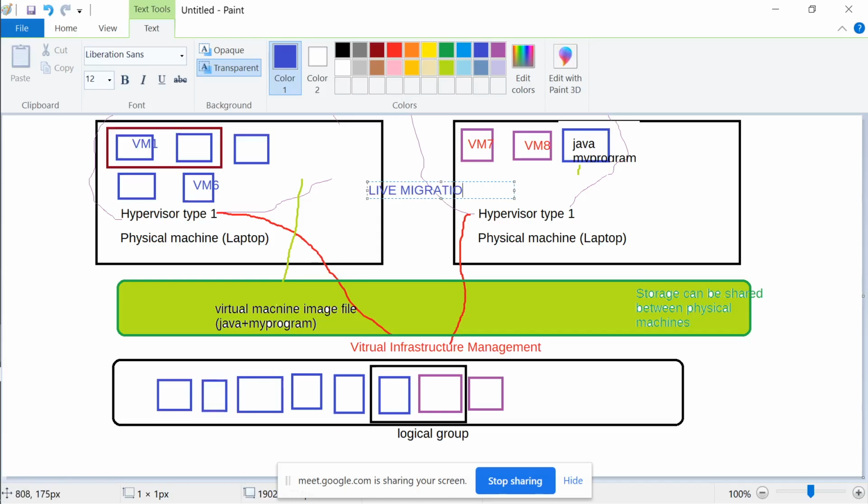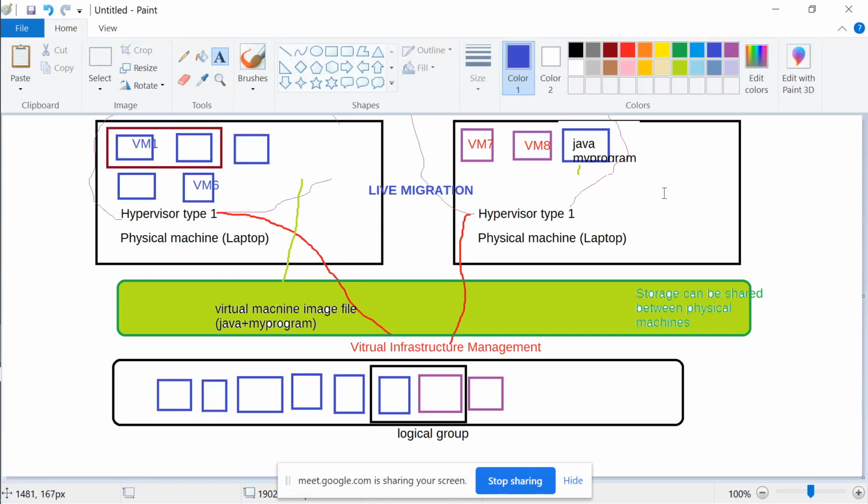Live migration means that while the user is still using the software and is online, in the background this magic is done of shifting the virtual machine from one box to the other box. When we create virtual machines on the cloud, we never know on which box the virtual machine is running. We do not even know whether our virtual machine is in the live migration stage right now.